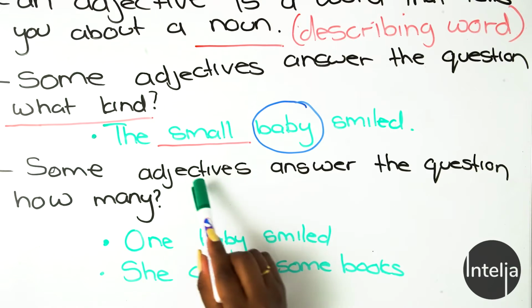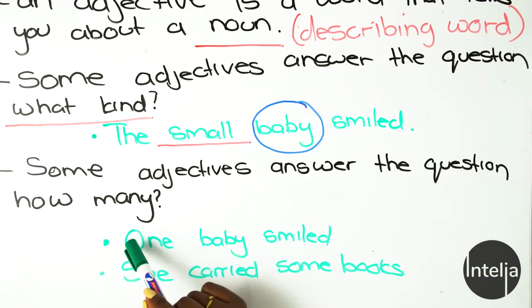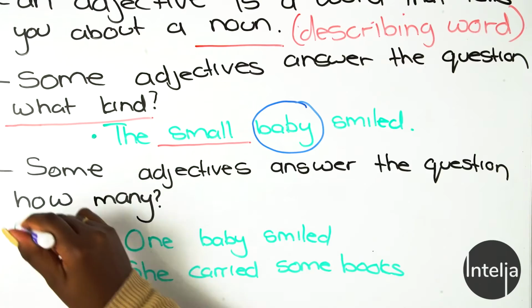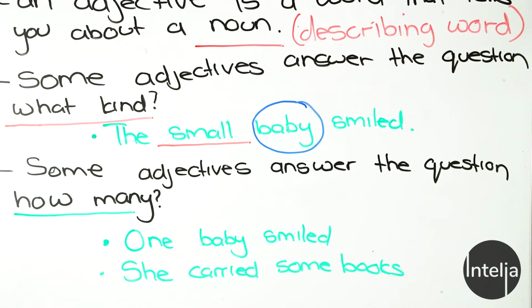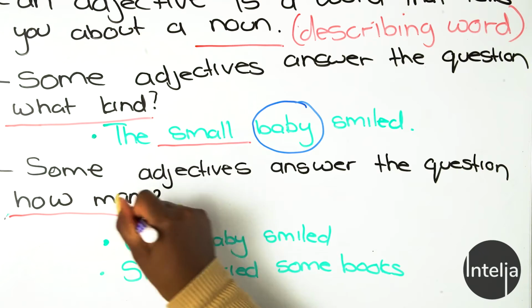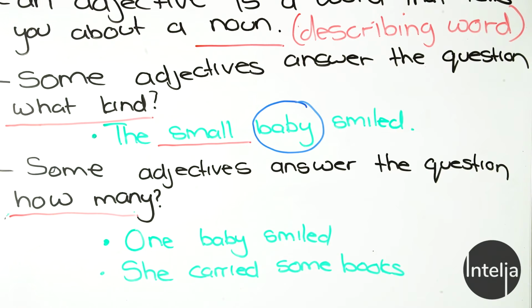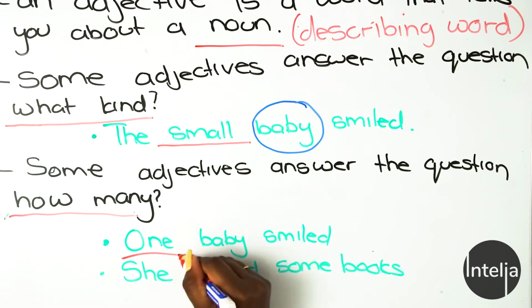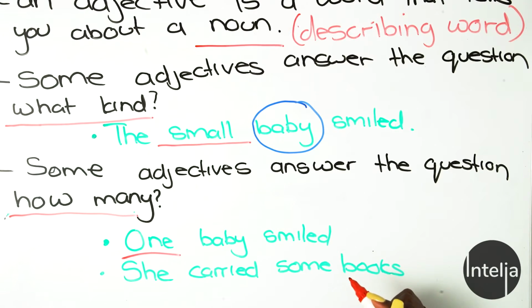Some adjectives answer the question, how many? So you get describing words that give you a figure, so a rough estimate of how many. For example, one baby smiled.